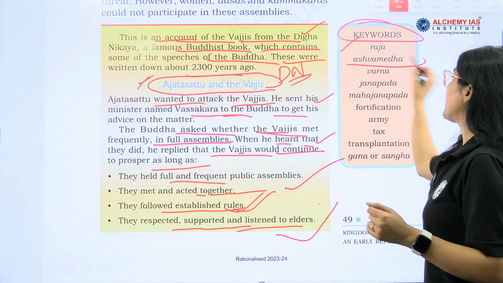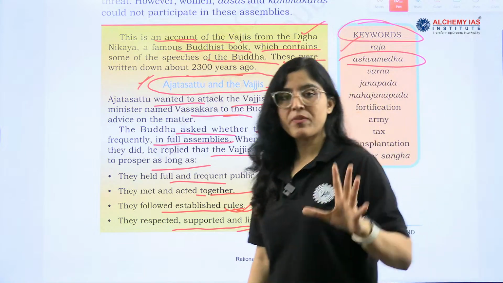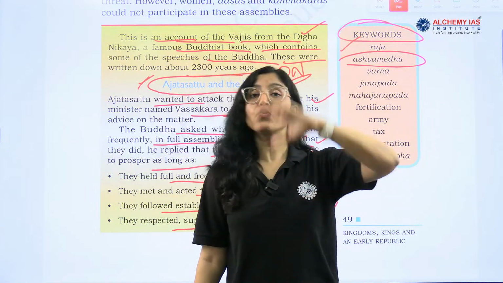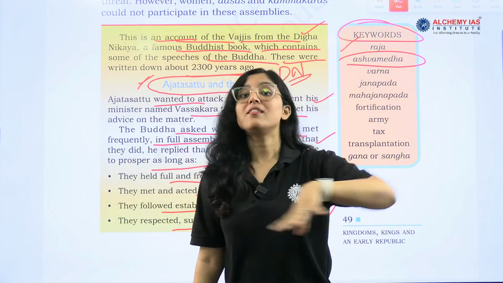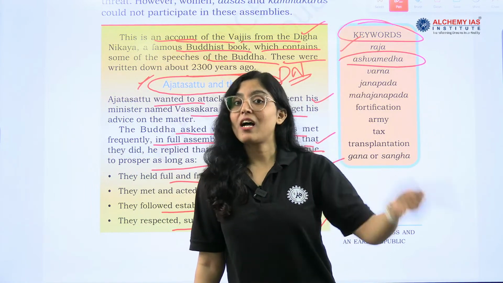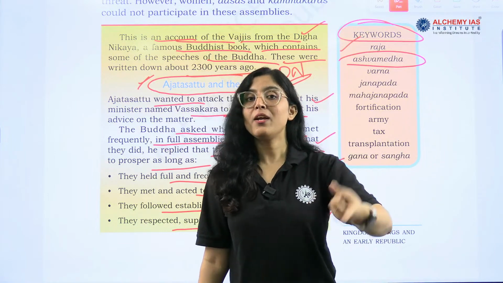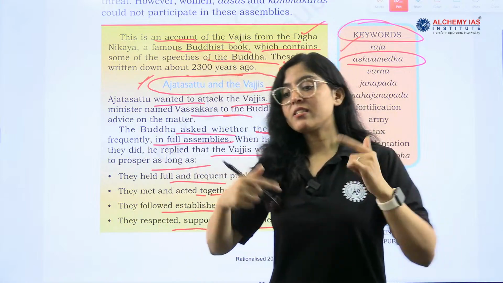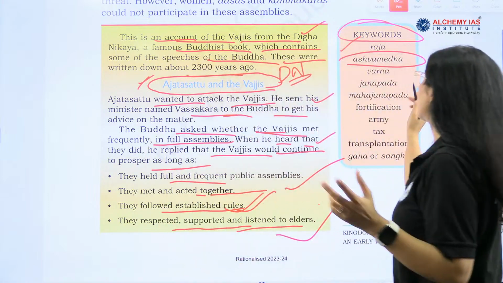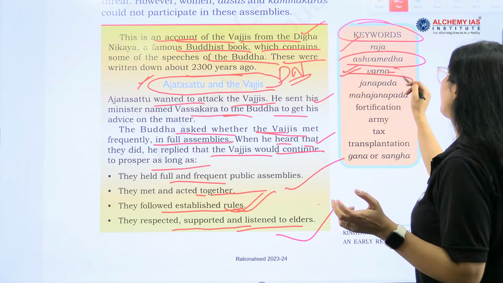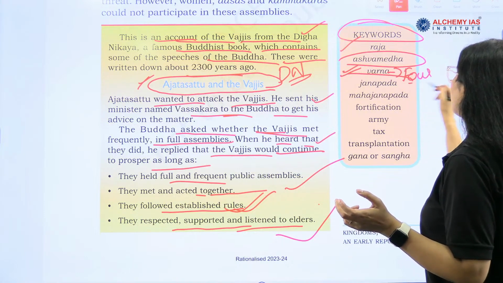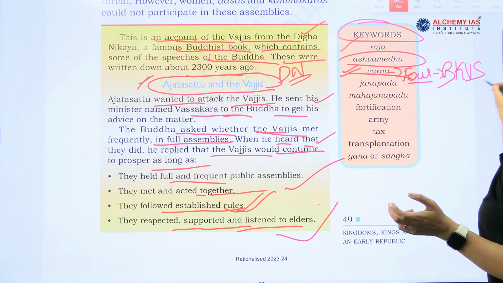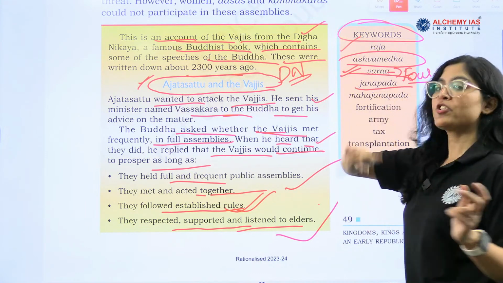Next is Ashwamedh. What is Ashwamedh? It is one of our sacrifices, right? That Rajas used to perform to gain strength, to gain popularity among other Rajas. And then these Rajas of the Janpadas made Mahajanpadas, because other Rajas accepted their suzerainty, right? Next is the Varna system, right? There were 4 Varnas: Brahmin, Kshatriya, Vaishya and Shudra, and their professions are also mentioned.